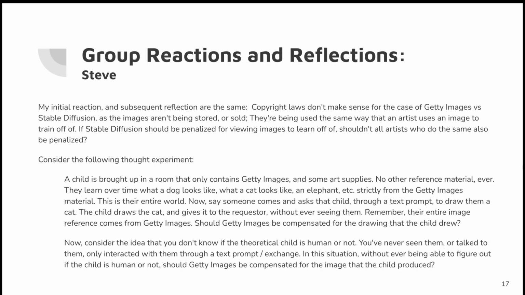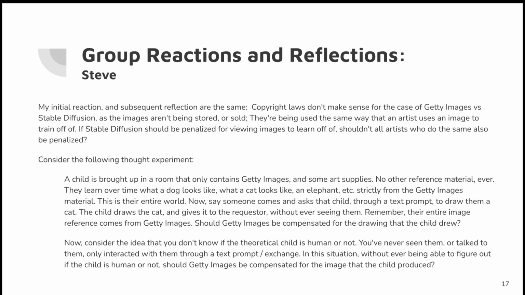My initial reaction and subsequent reflection are the same. Copyright laws don't make sense for the case of Getty Images versus Stable Diffusion, as the images aren't being stored or sold. They're being used the same way that an artist uses an image to train off of. If Stable Diffusion should be penalized for viewing images to learn off of, shouldn't all artists who do the same also be penalized?